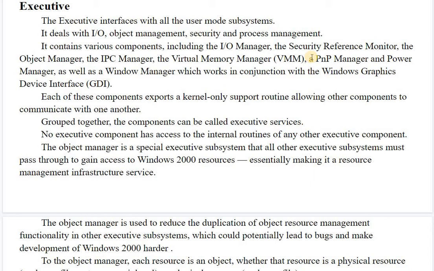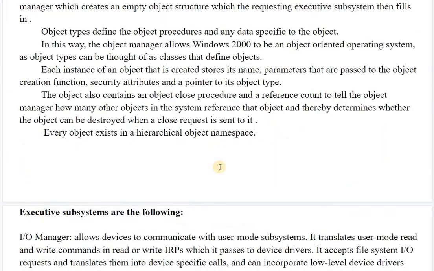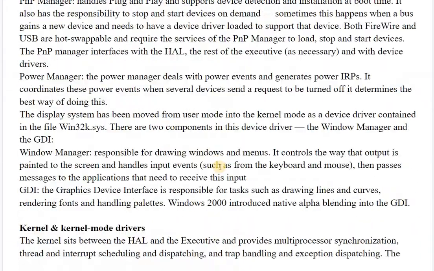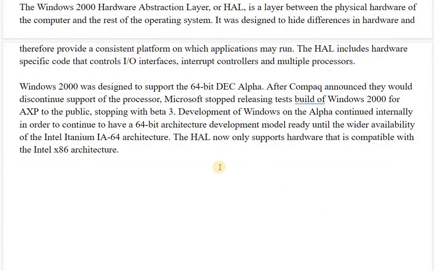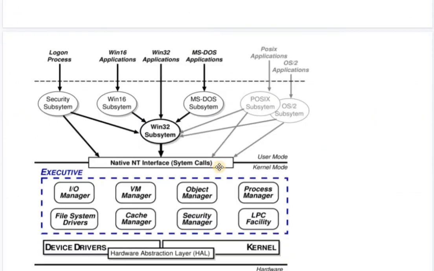Each of these components exports a kernel-only support routine, allowing other components to communicate with one another. So this is totally a theory based concept, so I have included much of the content as the functionality of various parts of its reference model.